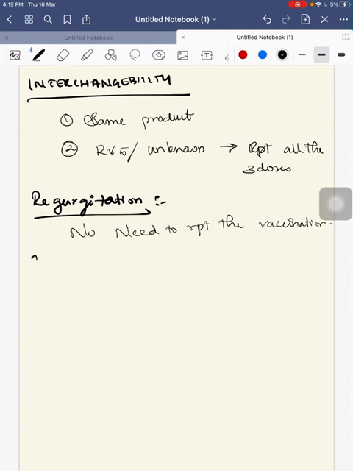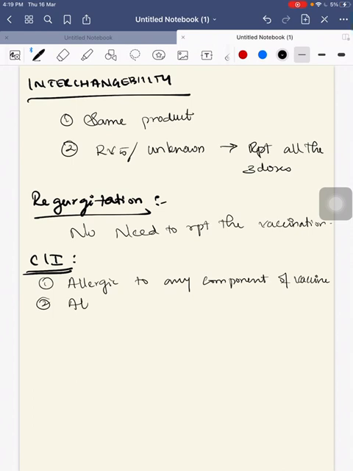Next are the contraindications. What are the contraindications? First, when the child is allergic to any component of the vaccine.